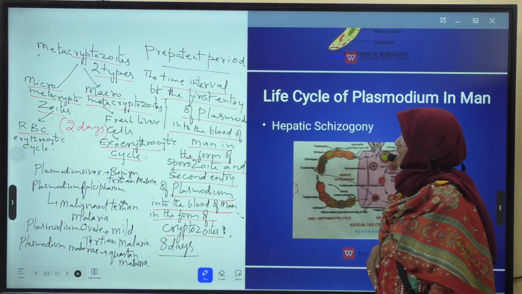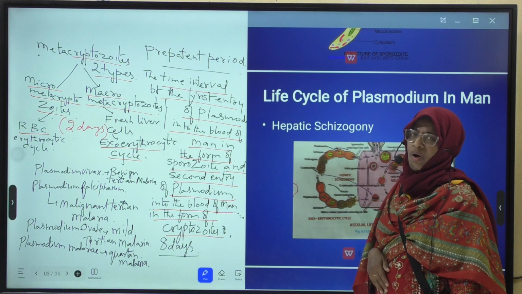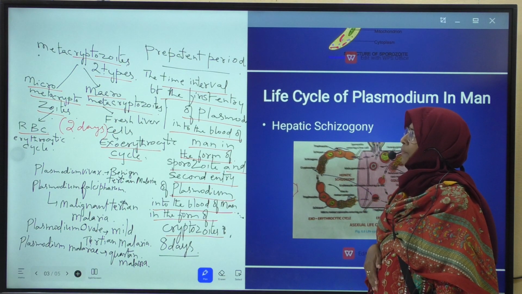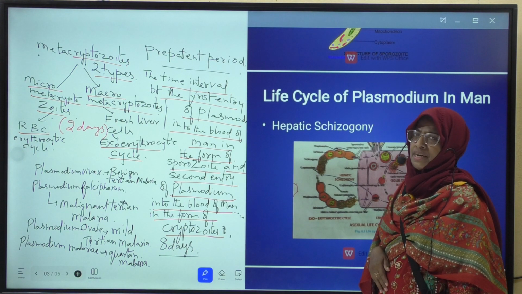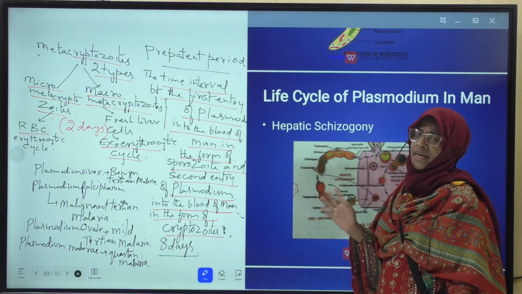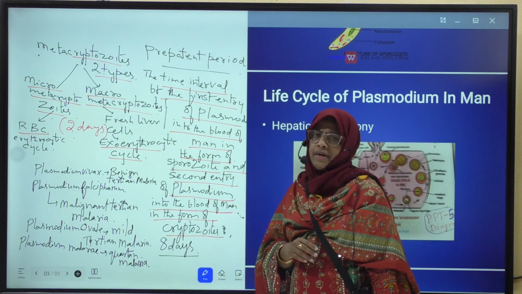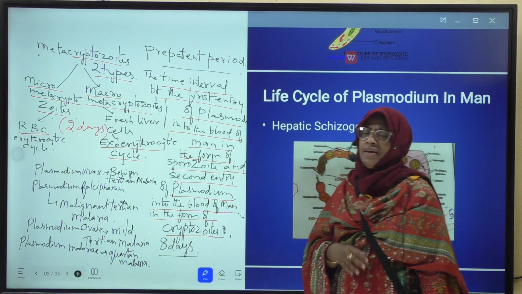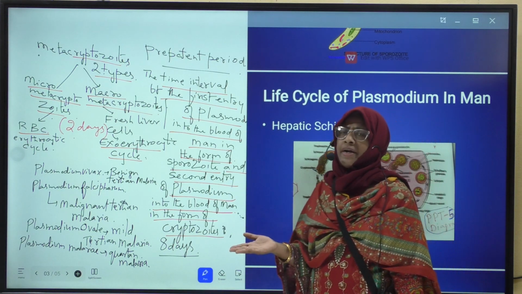This pre-patent period is a means of multiplication of the parasite. In this pre-patent period, the parasite increases in its number. There are no clinical symptoms of malaria during the pre-patent period. What is the pre-patent period?